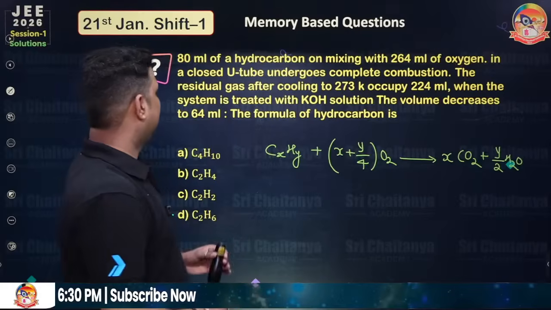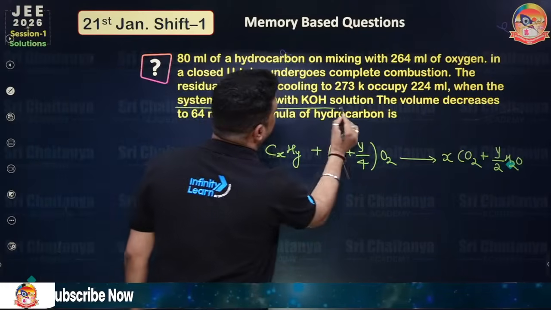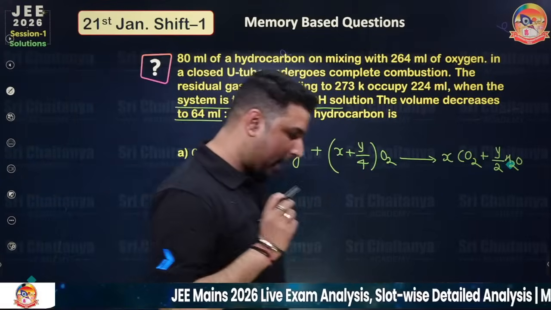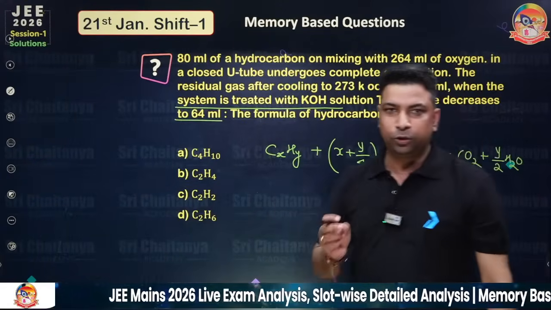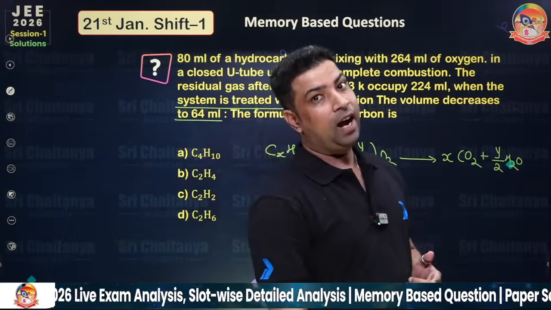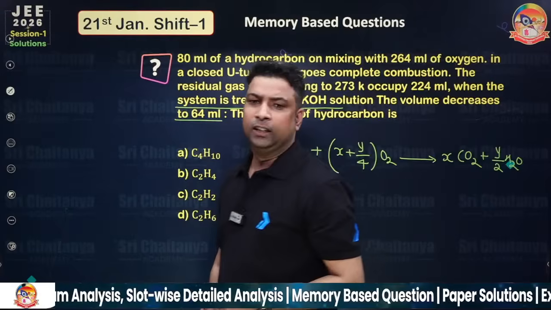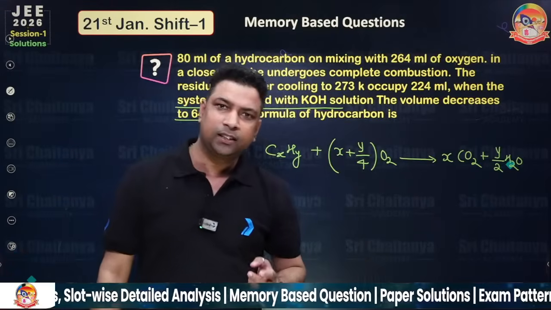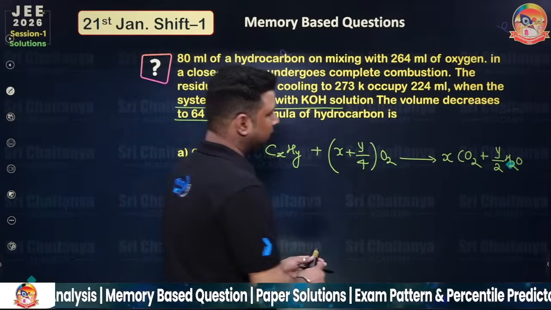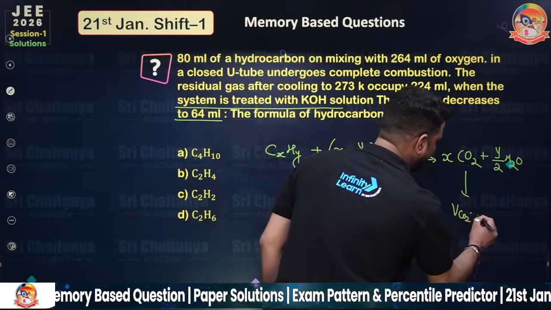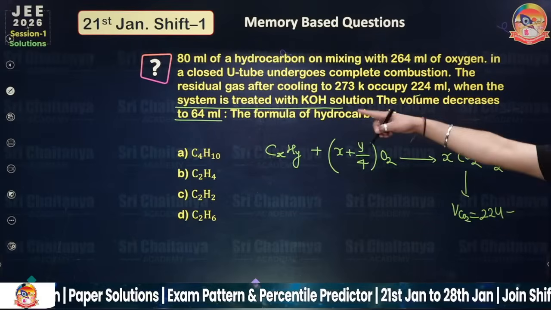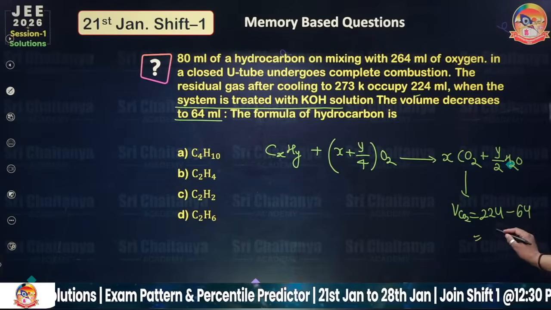You can see the system is treated with KOH solution and volume decreased to 64 ml. You have to remember that CO2 can be absorbed by KOH, oxygen can be absorbed by pyrogallol, and the ozone can be absorbed by turpentine oil. So if you know the substances that can absorb gases, you can decode this question. So the volume of CO2 produced will be equal to 224 reduced to 64, which means we have 160.